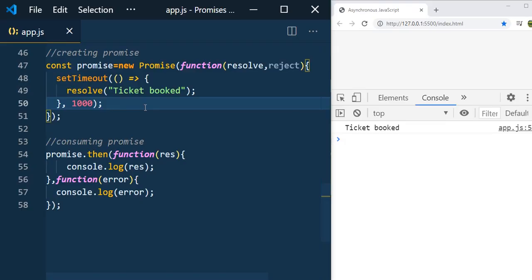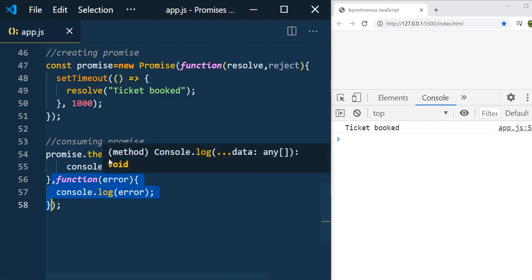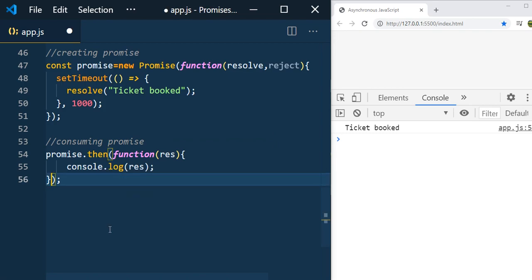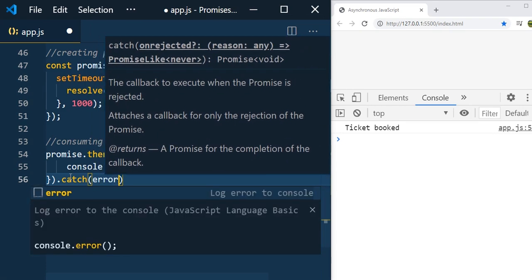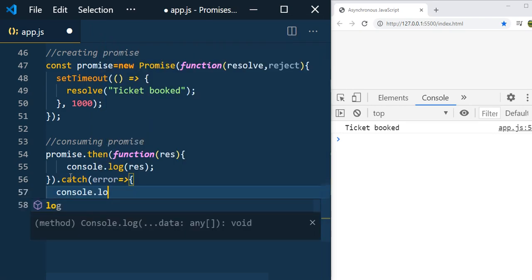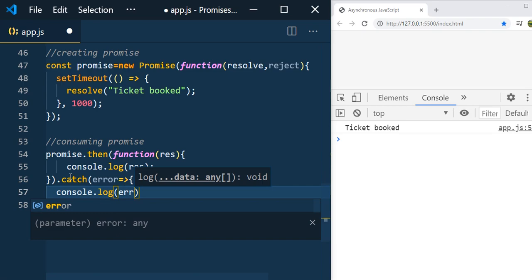Now let us discuss how to catch the error. Let's say you are sure that you are going to get an error. In that case, you can use the catch method and avoid using this handler, because in the then handler you have the fulfilled and rejected functions, and you can ignore these and use the catch block, which takes one parameter, error. console.log the error.